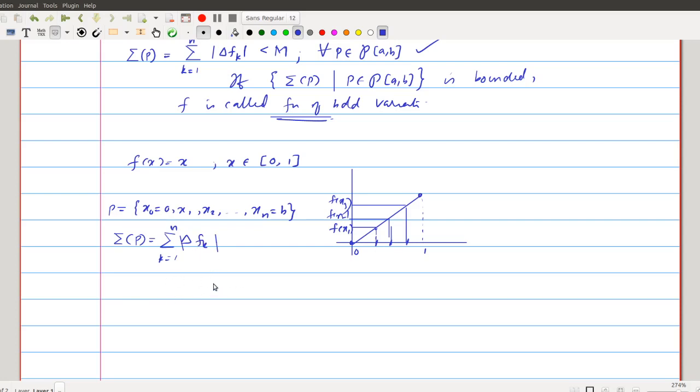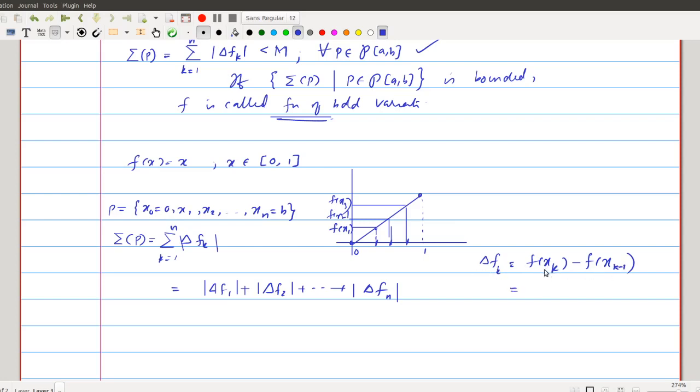That is, mod delta f1 plus mod delta f2 plus etc. up to mod delta fn. Here delta fk can be written as f of xk minus f of xk minus 1. This is the definition of delta fk.